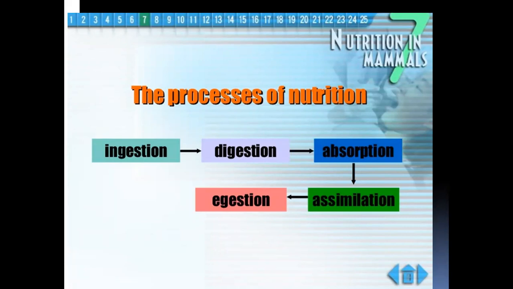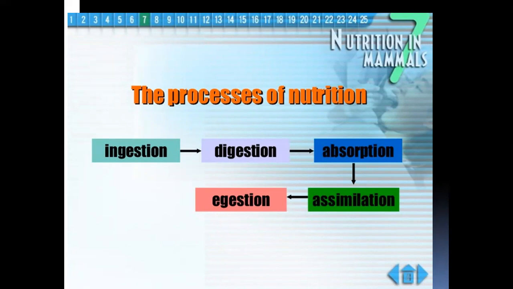Welcome back, children. Today we will learn the human digestive system. And before that, let us revise what we have learned, the steps or processes of nutrition. The first step is ingestion, then digestion, that is, ingested food is digested, and digested food is absorbed and then assimilated and then egested. So the five processes of nutrition are ingestion, digestion, absorption, assimilation and egestion.